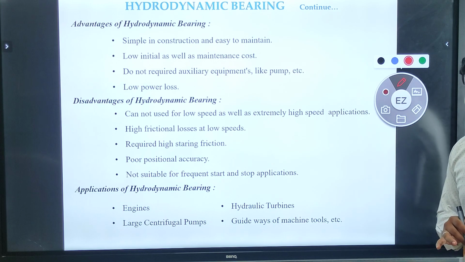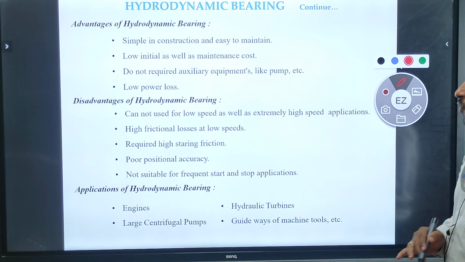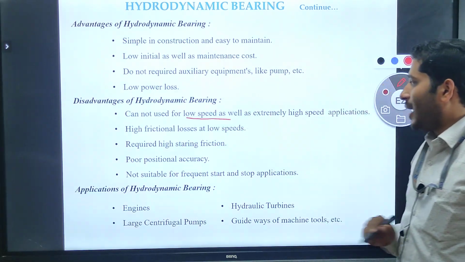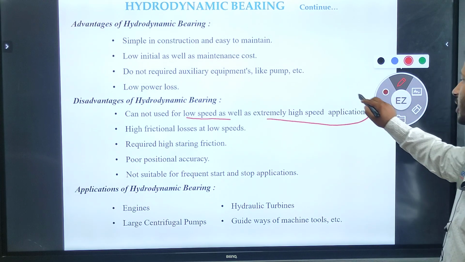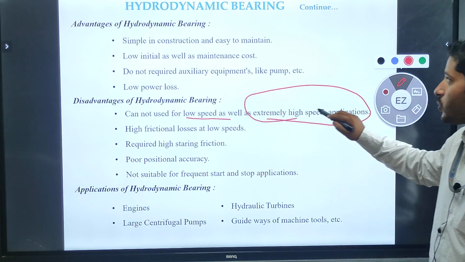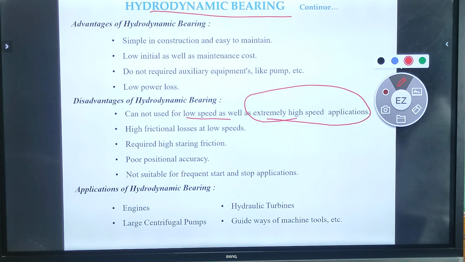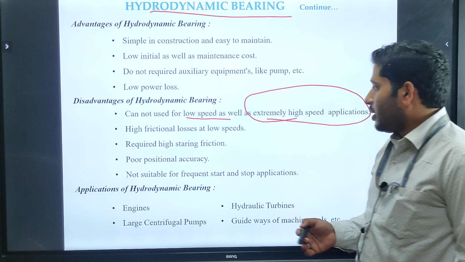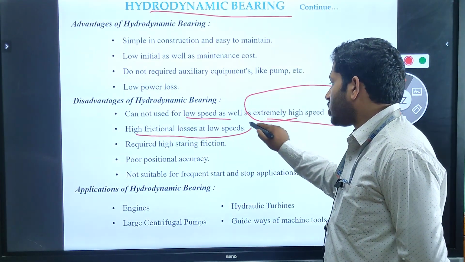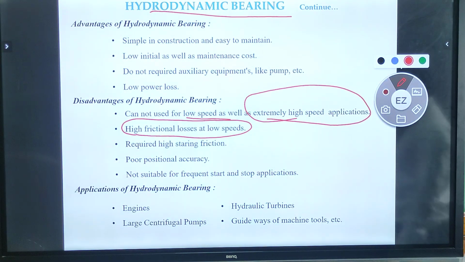Clear here? What are the disadvantages of this hydrodynamic bearing? It cannot be used for low speed, as it is extremely used for higher speed applications. Clear? As well as in the hydrodynamic bearings, the frictional losses at low speed, if the speed of this journal is less, the friction losses will be maximum.